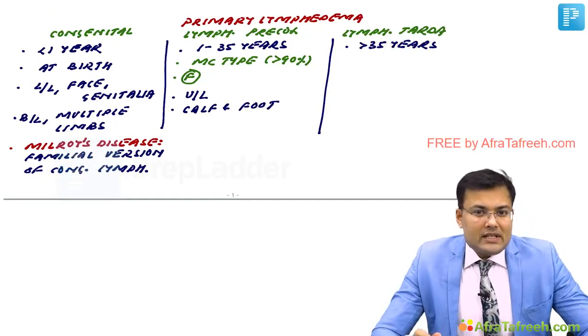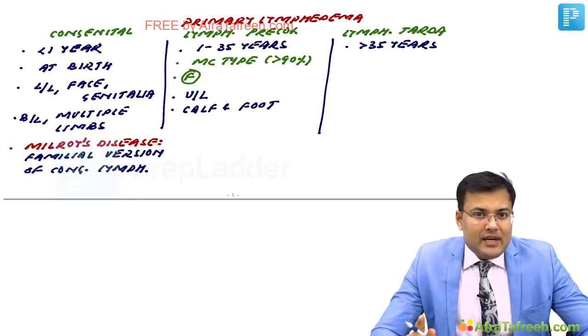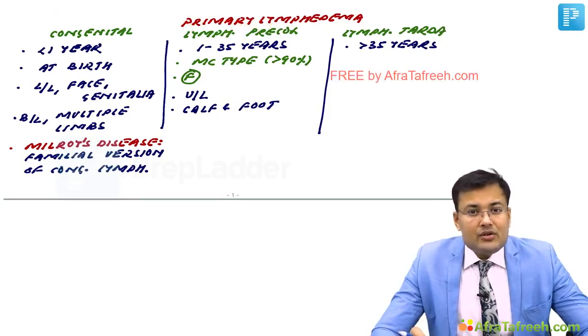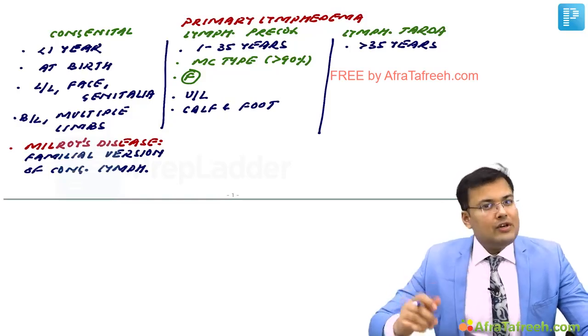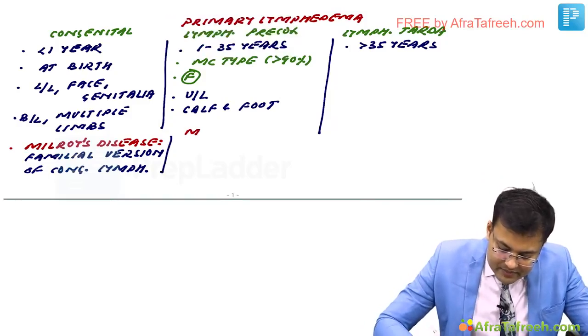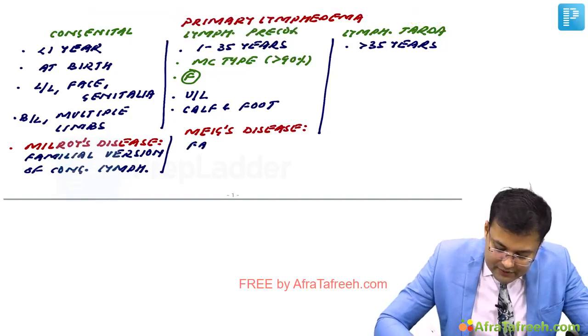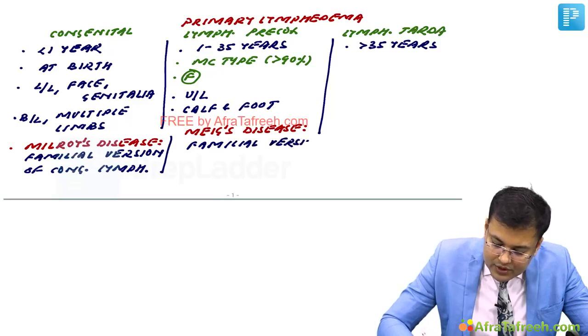There is a similar question which is asked related to lymphedema precox, that familial version of lymphedema precox is known as Meige disease. Be careful, it is Meige disease. It is not Meige syndrome. What is Meige syndrome? Meige syndrome is ovarian tumor, ascites and right-sided pleural effusion. Clear? So the similar question is asked here also. What is Meige disease? This is the familial version of lymphedema precox.